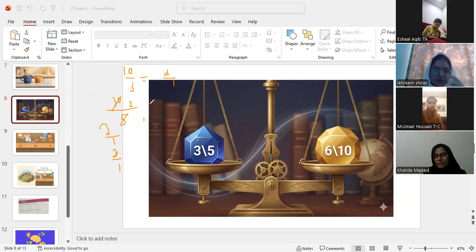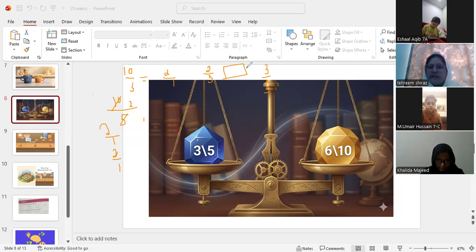Okay, now if I write 2 by 5 and 3 by 5, can they both be equal? Can they both be equal? No, they cannot be equal.